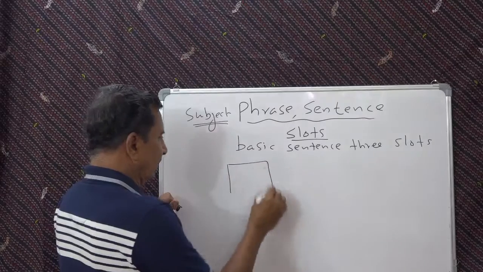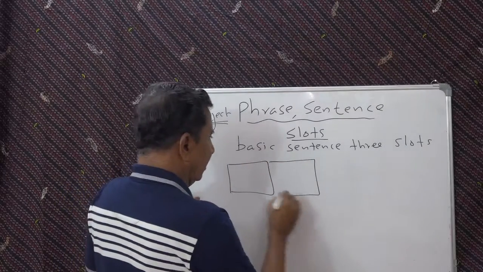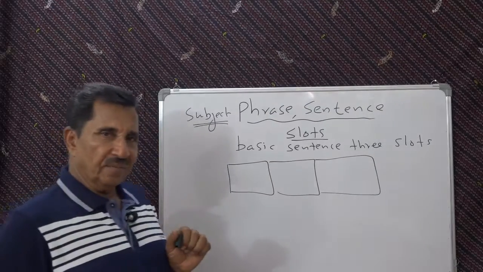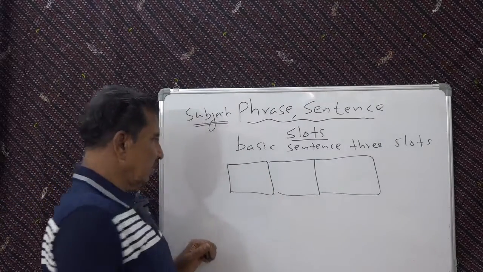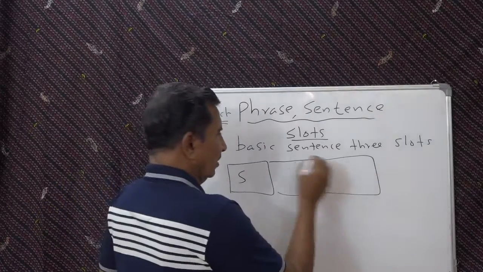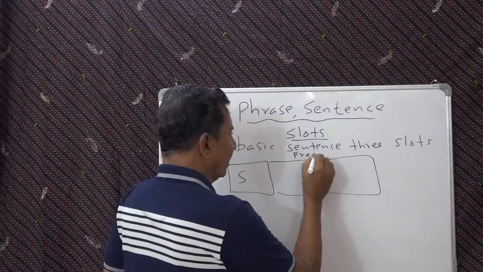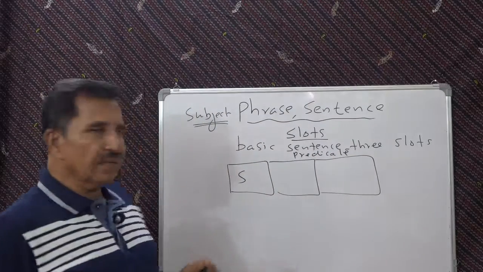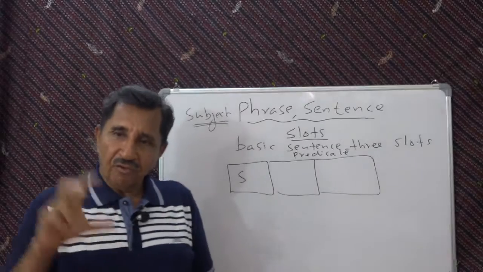One is this, then you have another one, and you have another one. See that? Now this we have already seen, subject, and the rest of it we have seen, predicate. And the predicate has got a full verb.